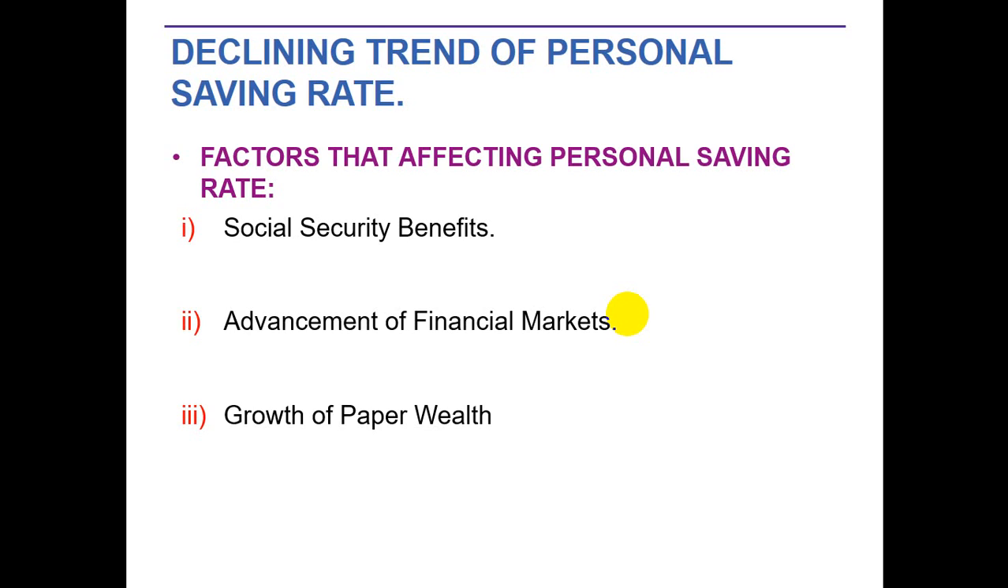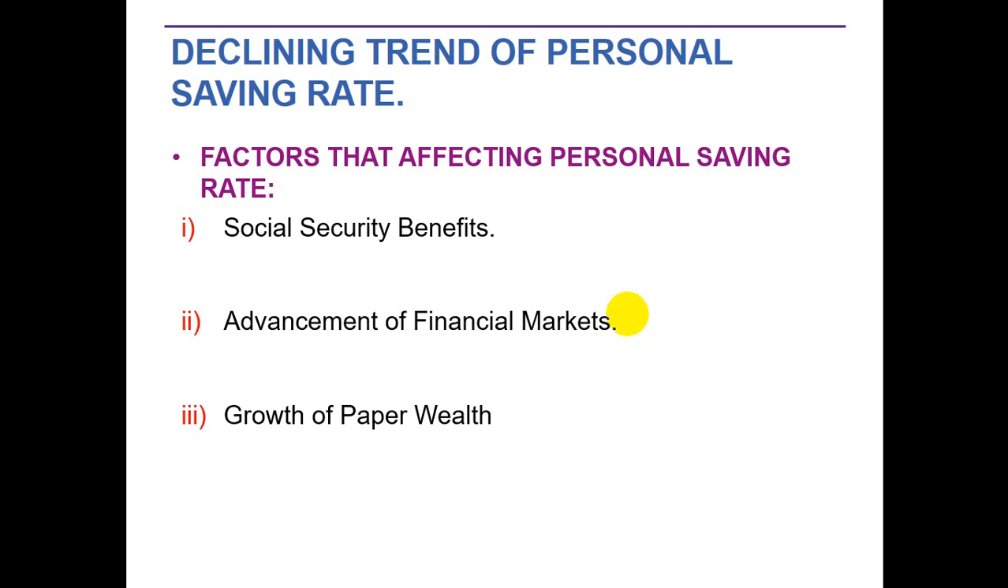Social security benefits, advancement of financial markets, growth of paper world. As we have discussed earlier in the permanent income hypothesis and the life cycle hypothesis, we have seen that people save a lot of money because they want to smooth consumption expenditures after retirement, when they have no job.